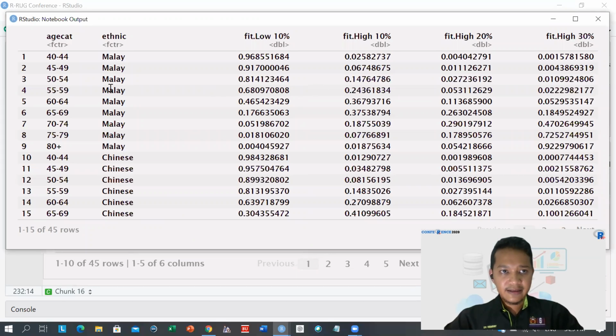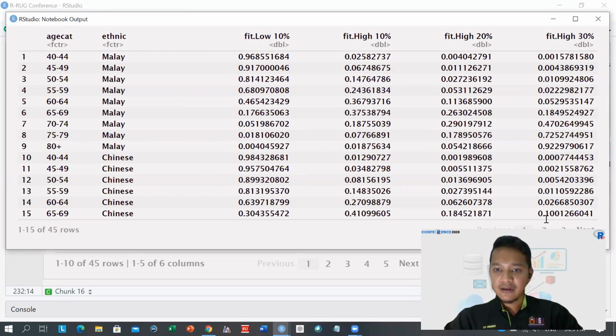We can see here that for the younger age group, it classified most of the observations into the low risk, less than 10%. For the older group, it classified most of the observations into the high risk group.